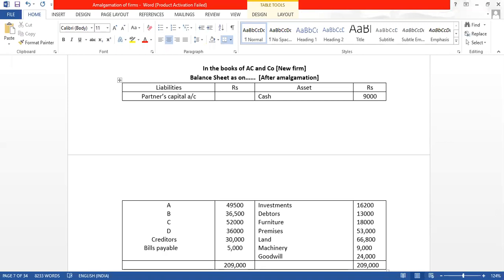Then we can say that our balance sheet has tallied. Just check whether you are getting this amount: 49,500, 36,500, 52,000, 36,000, 30,000 plus 5,000. Yes, we are getting 2,09,000. And with this amount, we can say that our balance sheet has tallied and our sum is done.